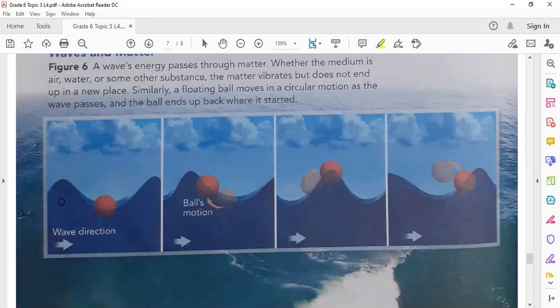For example, the ball does not move to the other side of the shore. The waves move, they carry energy. The ball moves back and forth, but in the same place. Notice the ball's motion, it goes back and forth temporarily. When you are at the beach, you may think that water moves. No, waves only move. They carry energy, but water itself does not move with the waves.